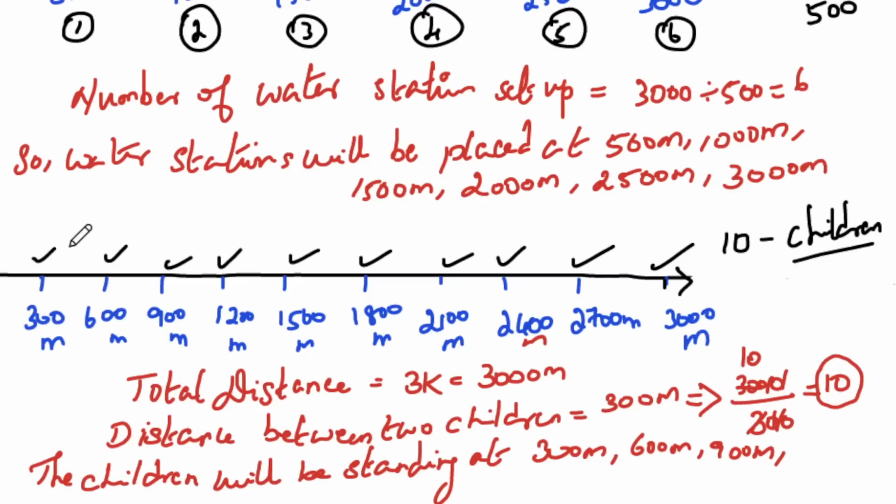If they are asking they should stand in an interval of 900 meters, I'll use a green one. So this is an example for you. In case in the exam they are framing the children should stand in 900 meters, then what you have to do? So this is the first children here. Then second one would be 1800, and third children will be 2700 meters. So how many children will be there? So you can divide 3000 divided by 900.